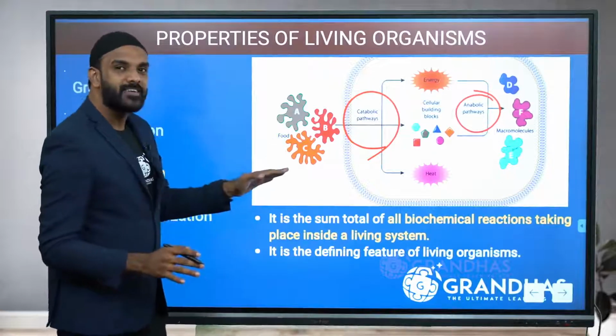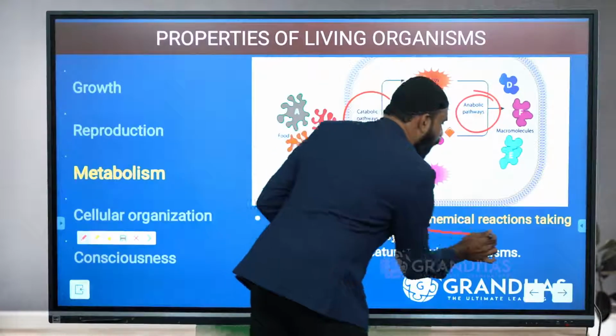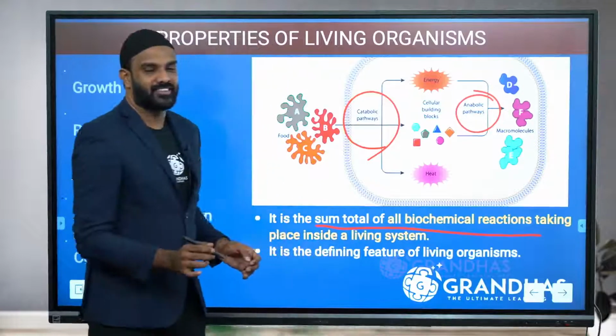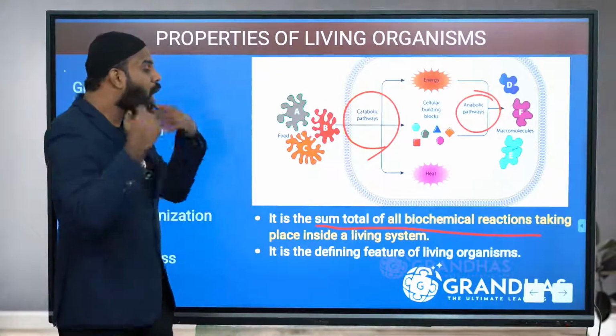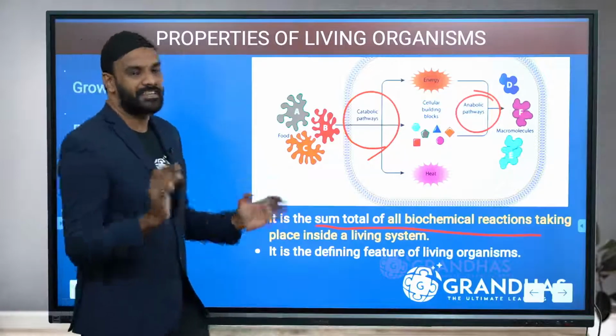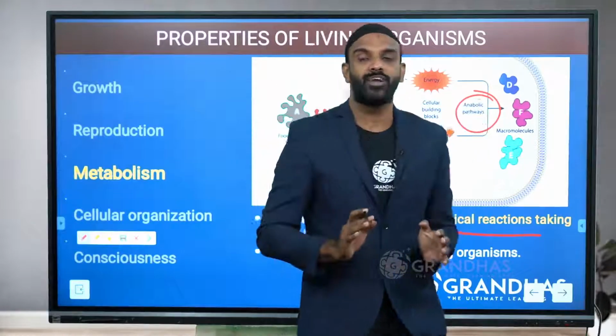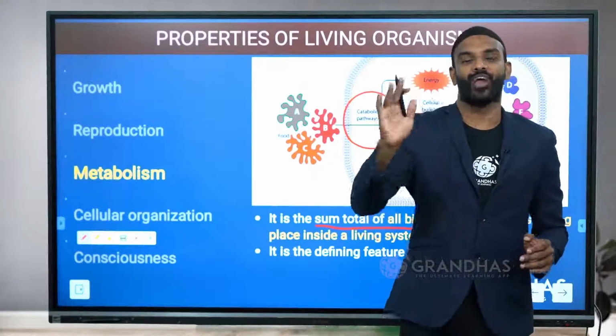Anabolism and catabolism, the sum total of all the biochemical reactions. I repeat, the sum total of all the biochemical reactions is called metabolism. So what is metabolism? The sum total of all the reactions in a living organism.